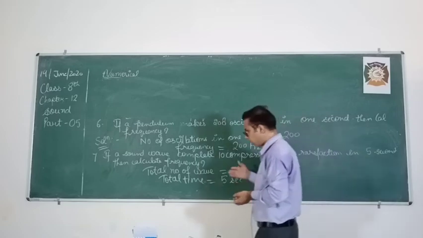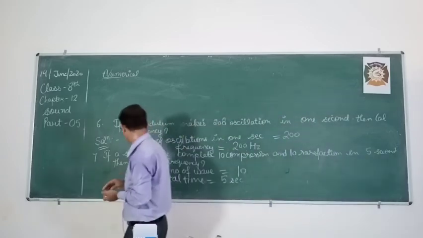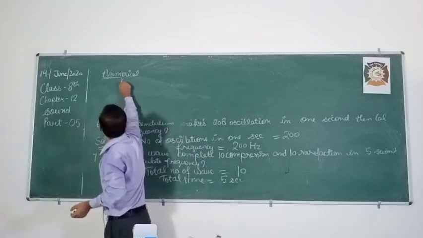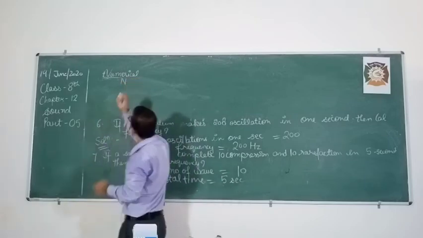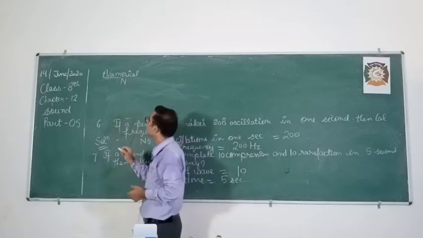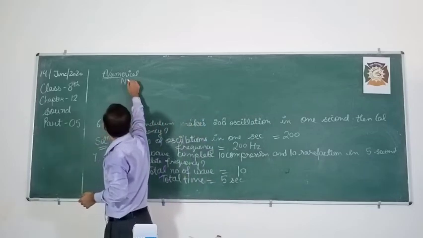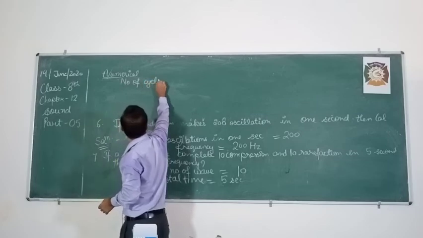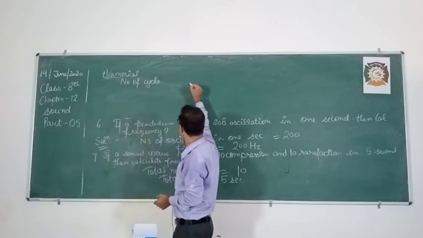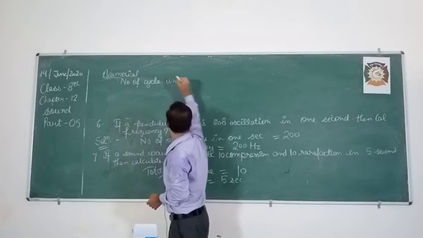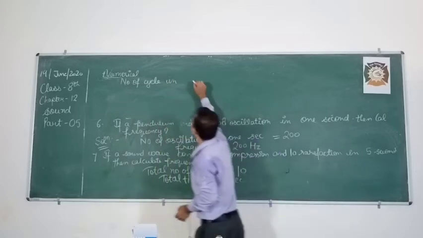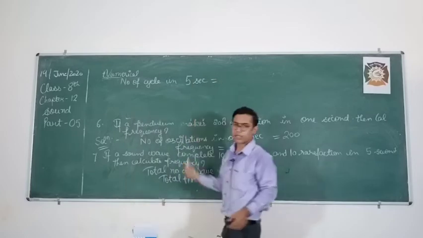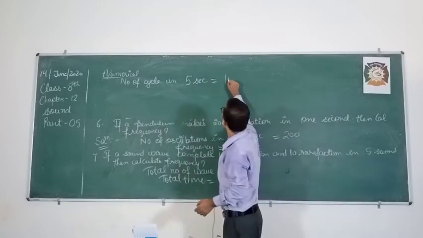So total number of waves. You have to calculate the frequency. Number of cycles or waves in 5 seconds. How many cycles are there? 10.